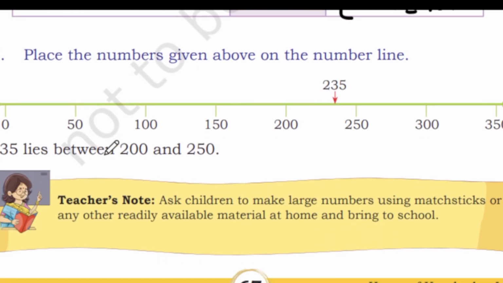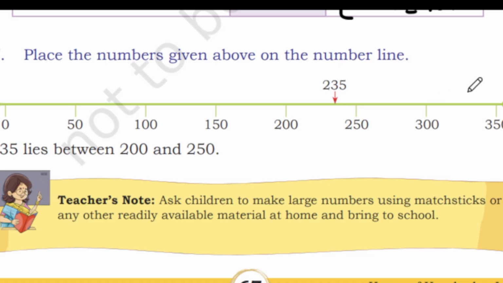All right, so the next one: place the numbers given on the number line. So we need to place the numbers. Here 235 is already placed. So 235 lies between 200 and 250. So easy one. Okay, now shall we do